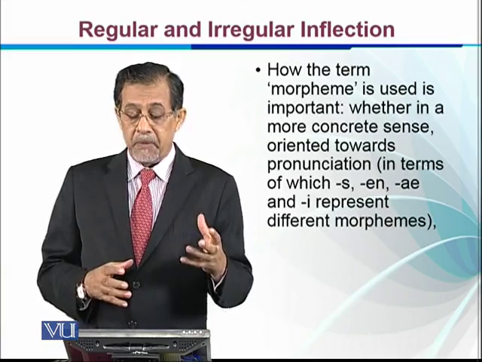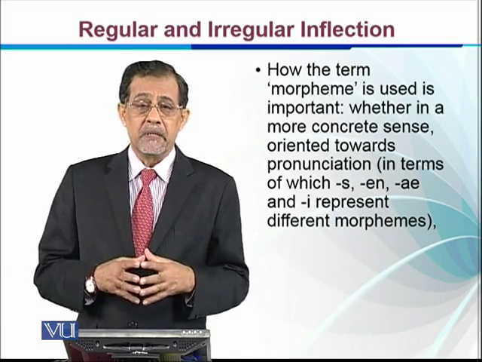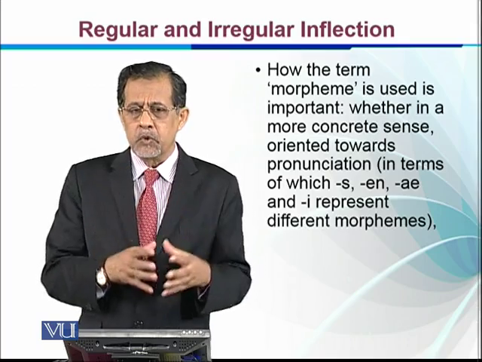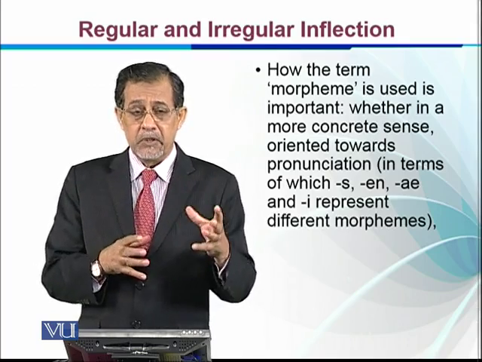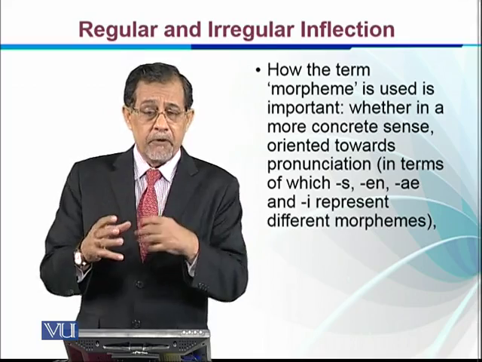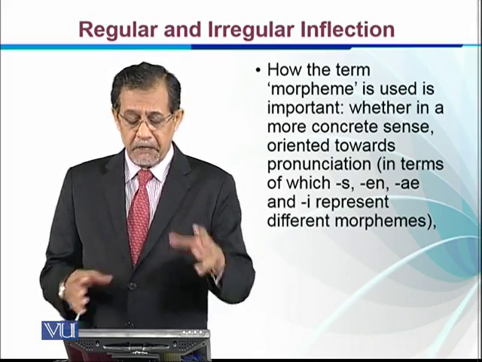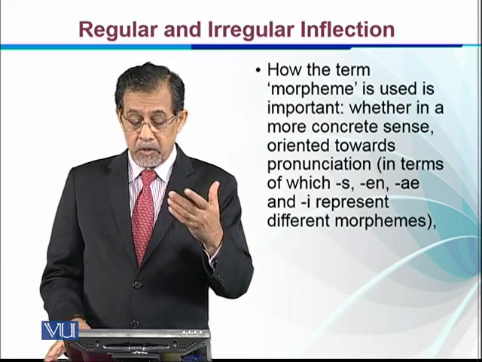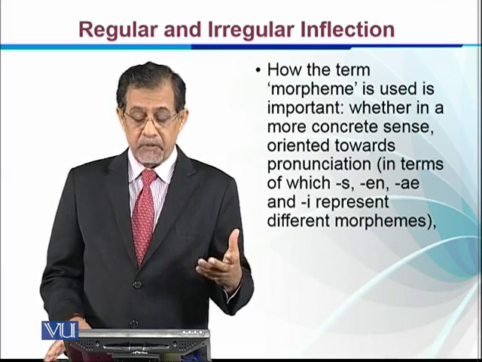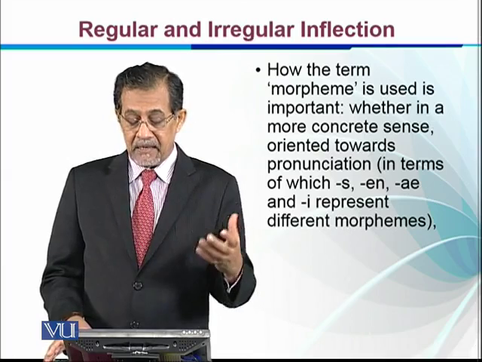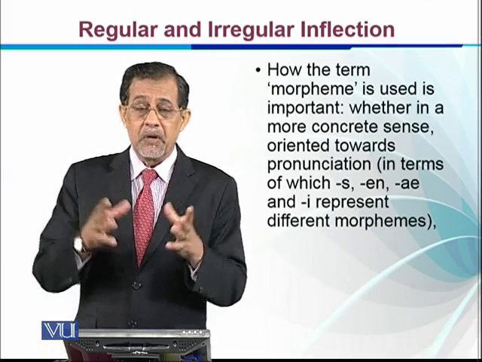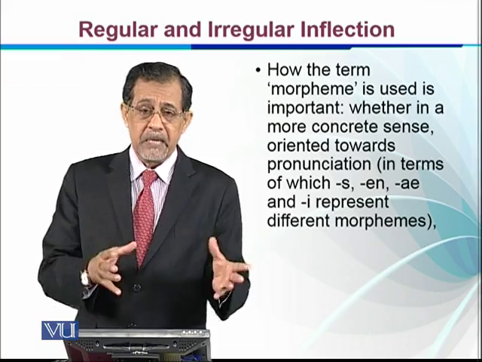How the term morpheme is used is important. Every phonologist or different school of morphology defines morpheme differently, whether in a more concrete sense oriented towards pronunciation, in terms of which s and i represent different morphemes, or allomorphs of the same morpheme.